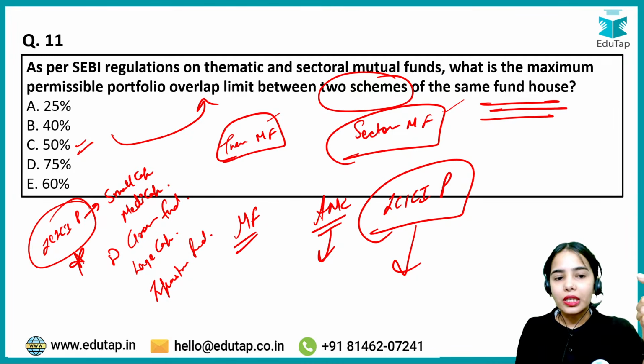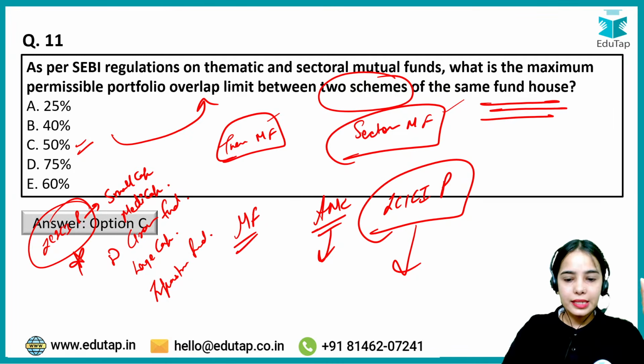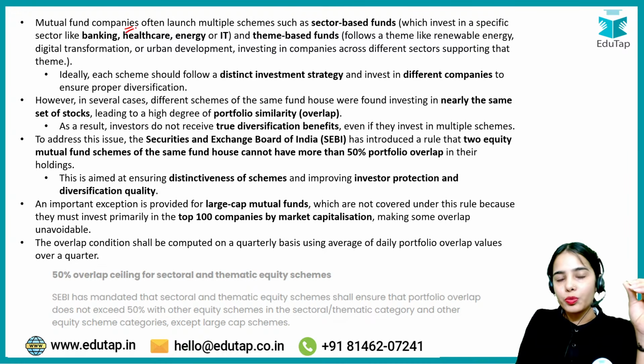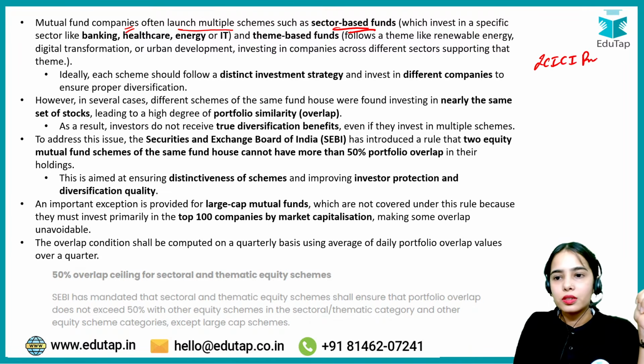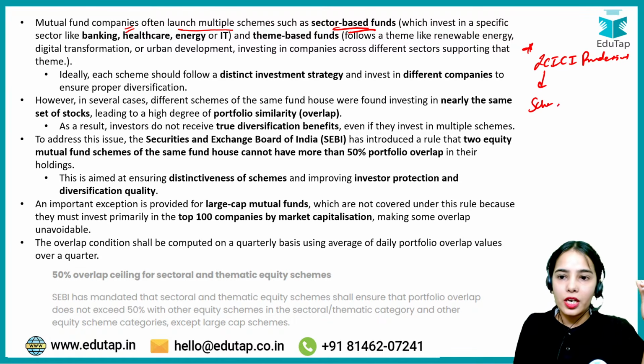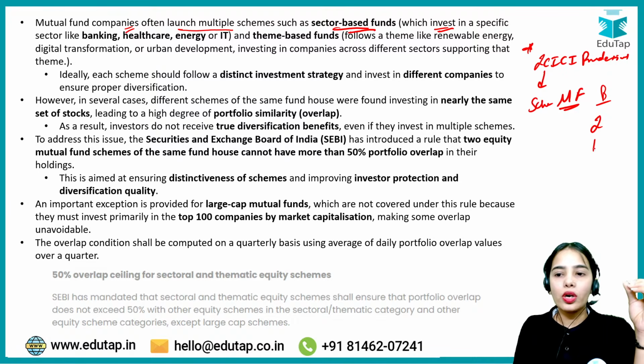Now think about it, first let's discuss this. Mutual fund companies often launch multiple schemes, such as sector based funds. So let's say ICICI Prudential, just taking the example, it can be any other fund, Nippon, Motilal Oswal, or any other. ICICI Prudential releases a mutual fund scheme that invests in a specific sector, let's say the banking sector, infrastructure sector, healthcare sector, energy sector or IT sector.